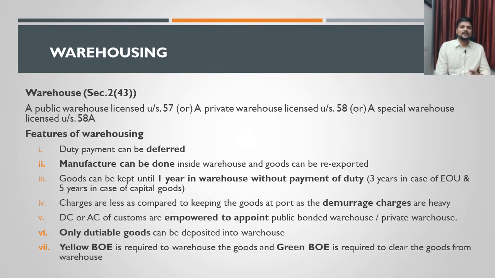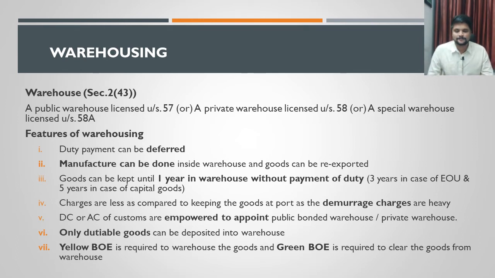For example, the importer need not unnecessarily clear it for home consumption, submit the bill of entry, pay the duty, clear it for home consumption, then do the manufacture outside the premises. Again, it has to undergo all those procedures for export, for the goods to get exported. This is like a shortcut route where the goods can be directly taken to the bonded warehouse. Inside the warehouse itself, he can undertake the manufacture, and from there it can be directly exported. Clear or not? So here he can bypass all those procedures for clearing it for home consumption